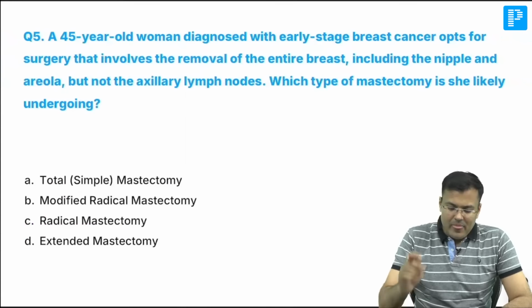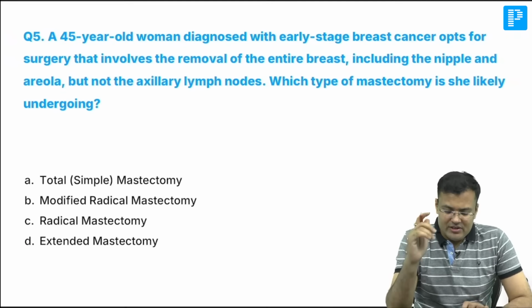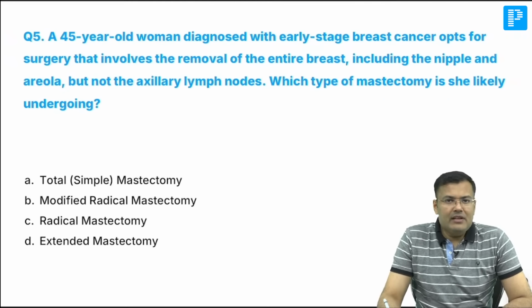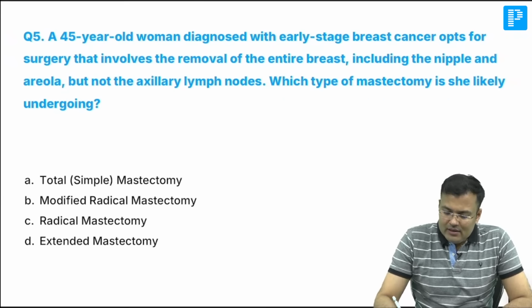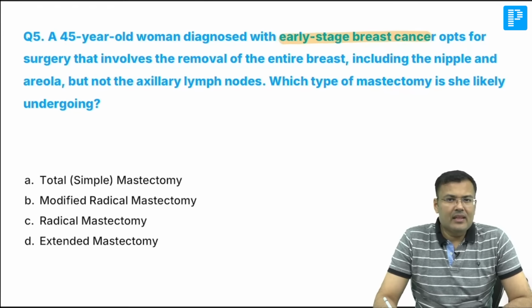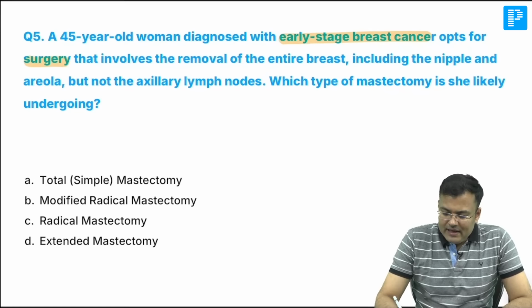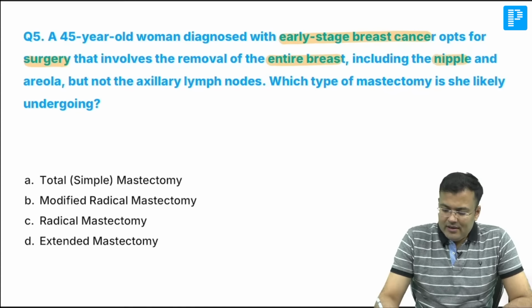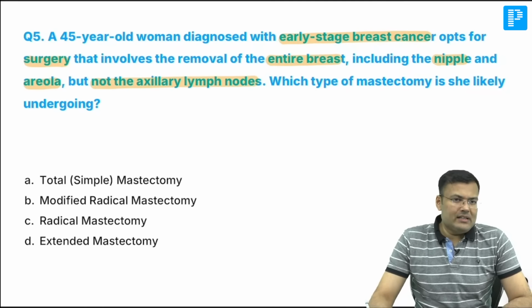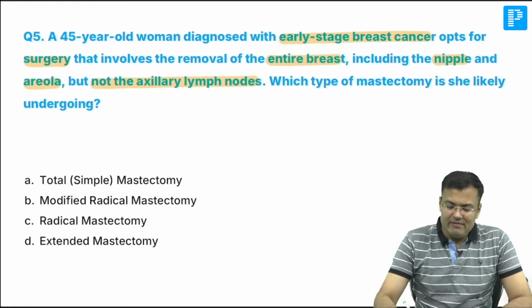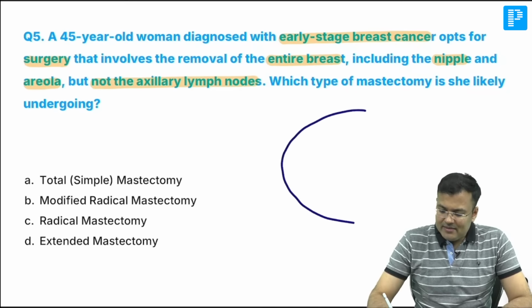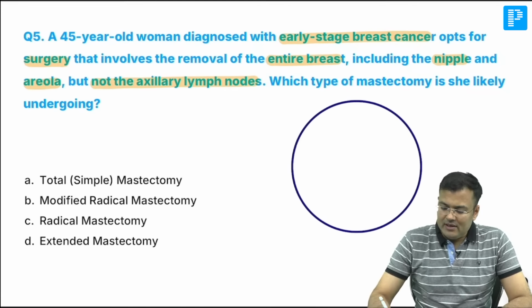Okay? Next question. Question number 5. Very easy question. Read it. A 45 years old woman diagnosed with early stage breast cancer opts for surgery that involves removal of the entire breast, including nipple and areola, but not the axillary lymph nodes. What is the type of mastectomy? Let me tell you, it's very, very easy. Can you see? This is the breast. This is the nipple. This is the areola.